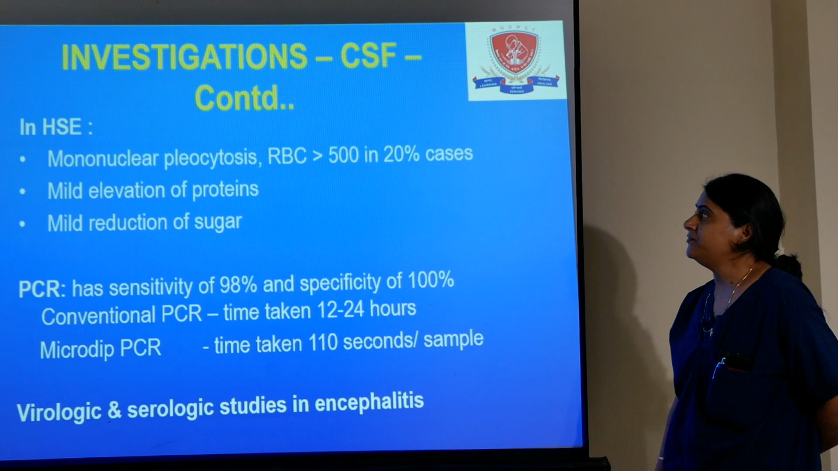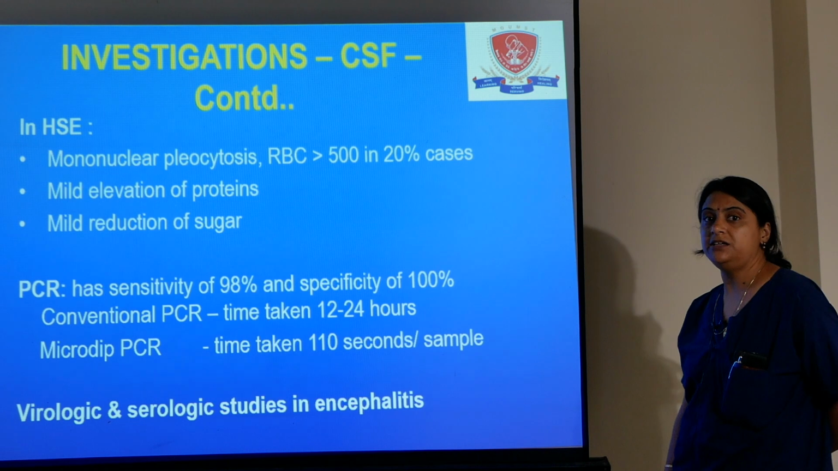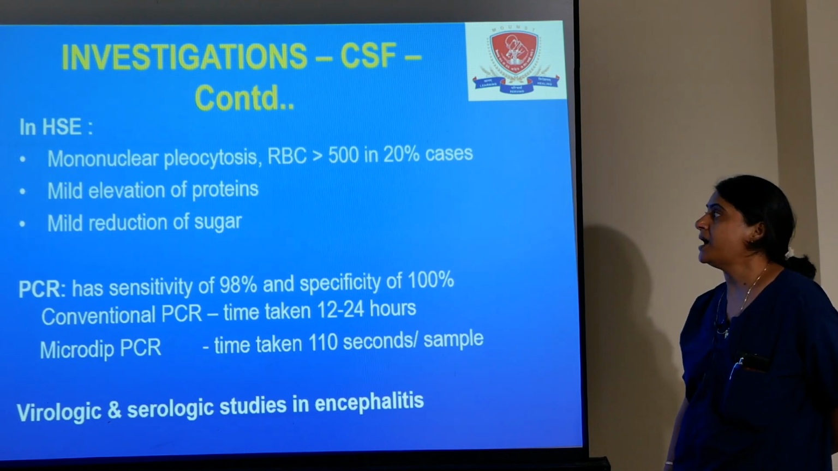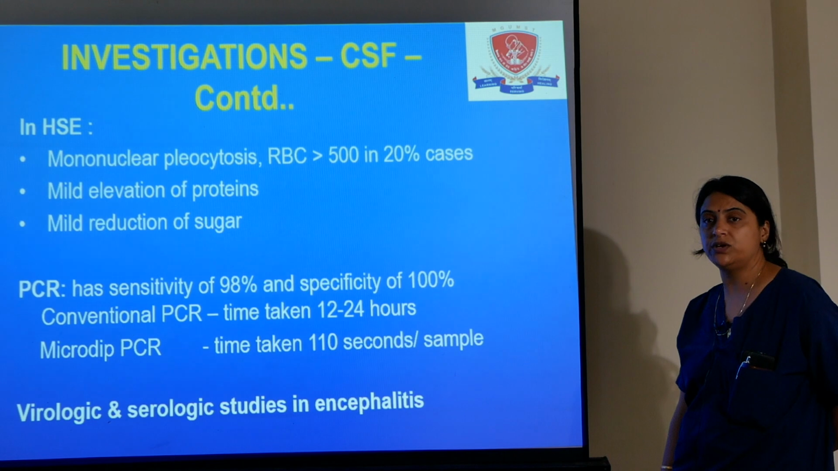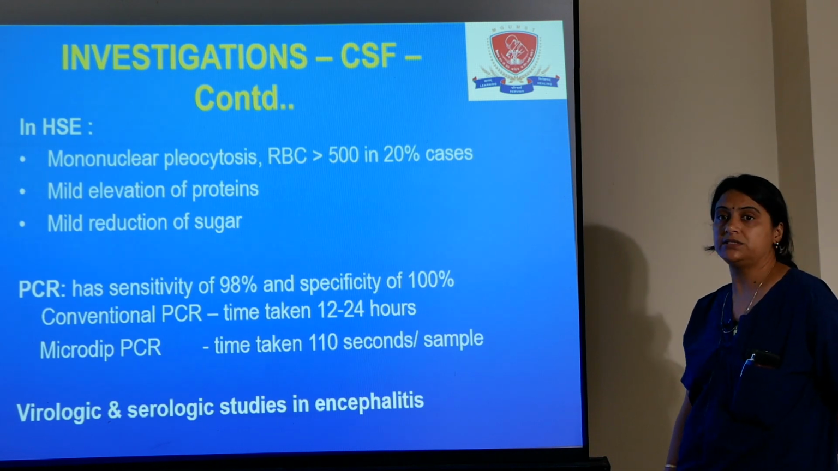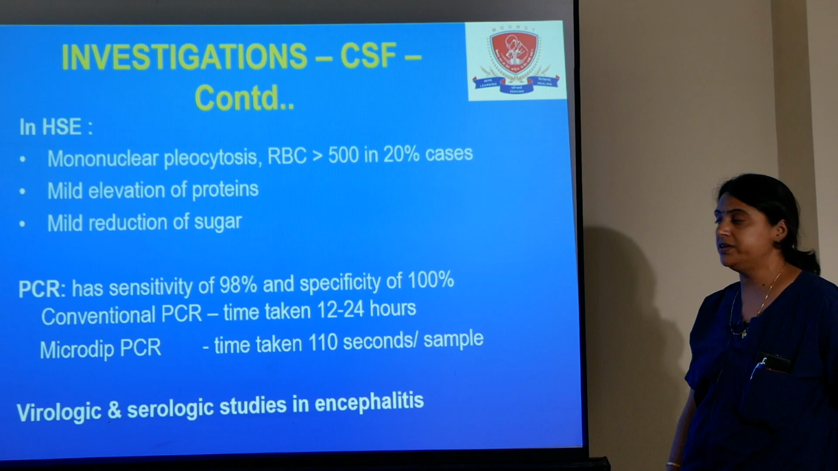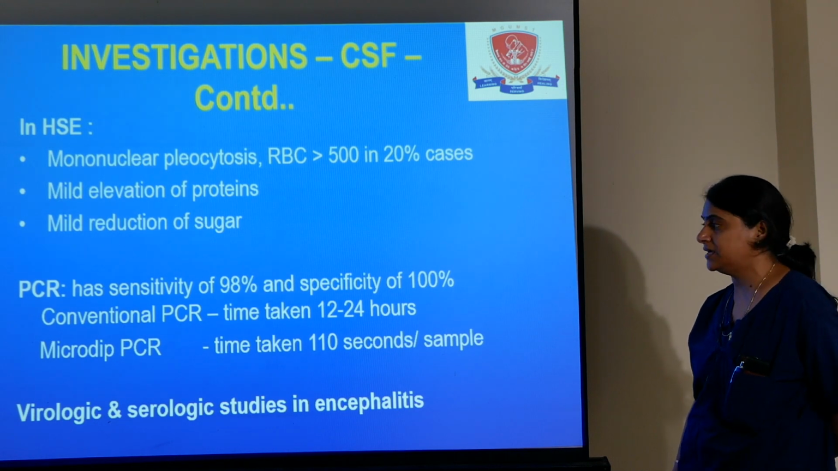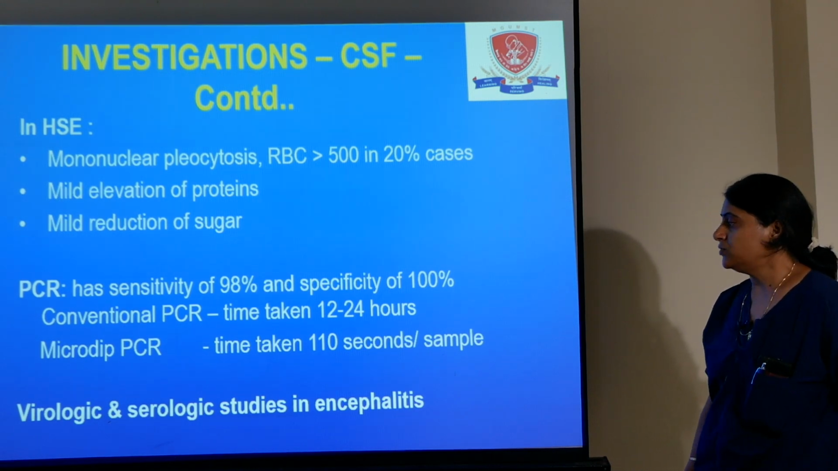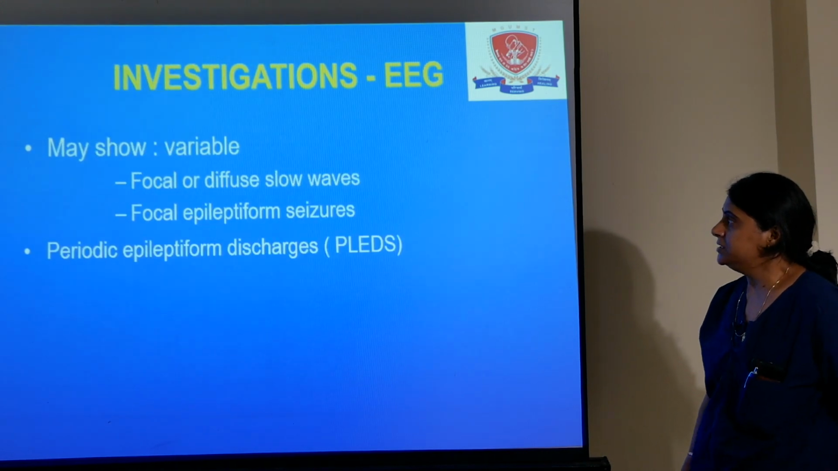In herpes simplex infection, mononuclear pleocytosis is seen in the CSF, with RBC count more than 500 in 20% of cases. Mild elevation of proteins and mild reduction of sugars is seen in CSF analysis. PCR has a sensitivity of 98% and specificity of 100%. Conventional PCR takes 12 to 24 hours, and microdip PCR takes around 110 seconds per sample. Virological and serological marker studies are also done according to the disease.